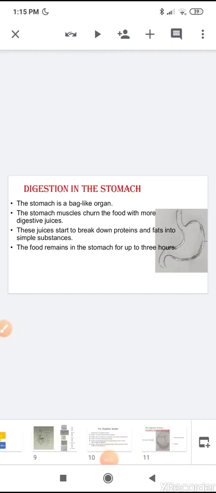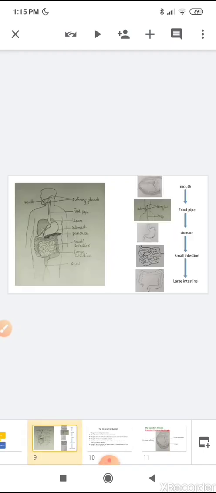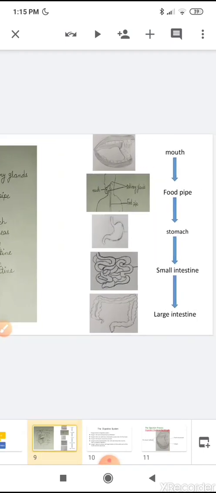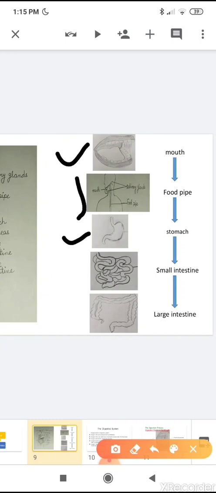Now from here undigested food is passed into the small intestine. So you have seen that digestion starts in the mouth, then food is passed into the stomach through the food pipe. Now the digestion occurs in the stomach, then food is passed into the small intestine where the rest of the digestion occurs. So let's see the function of the small intestine.